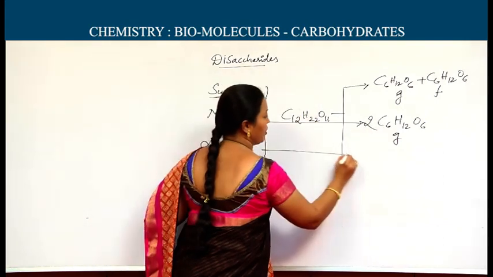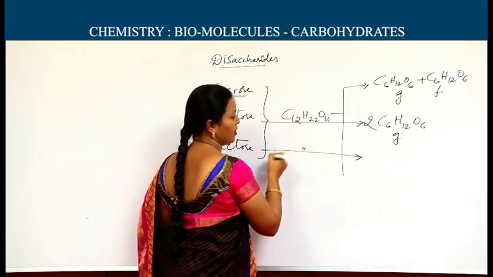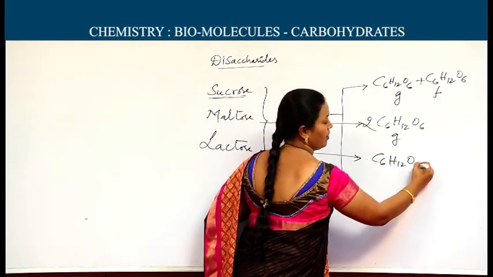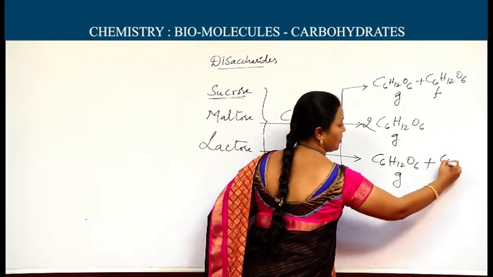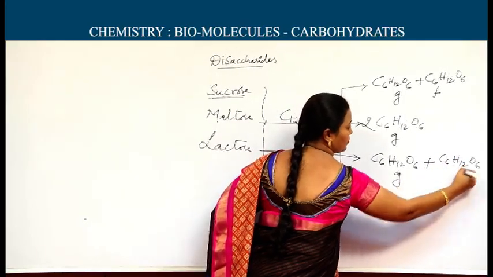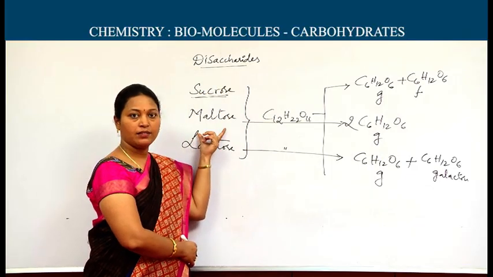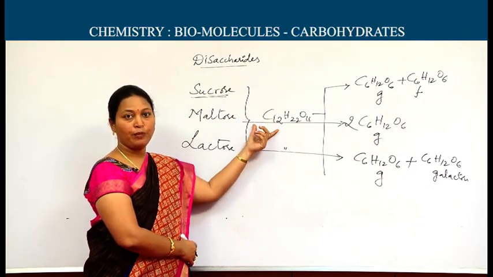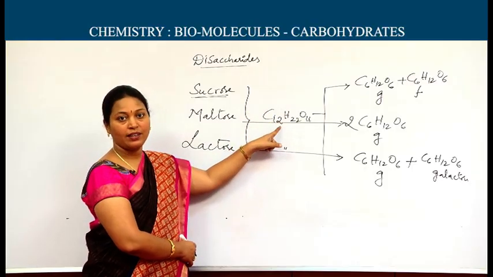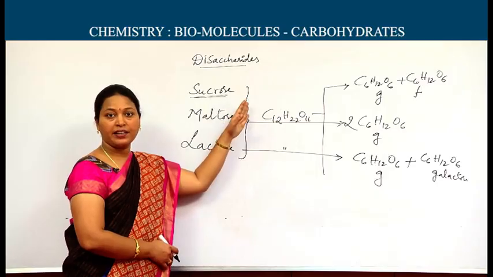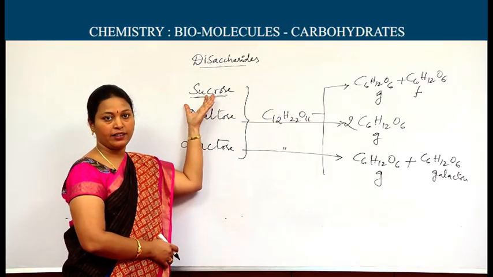Lactose hydrolyzed to produce, same molecular formula for the lactose also, we are getting glucose and galactose. All these are having same molecular formula. Based on the hydrolysis products, we can identify the given disaccharide.